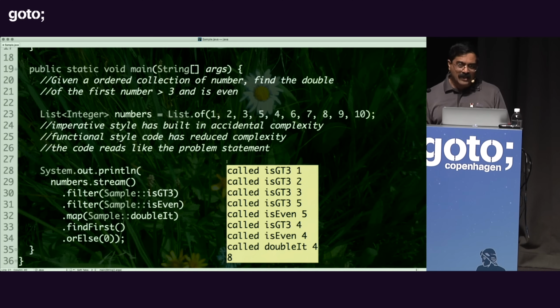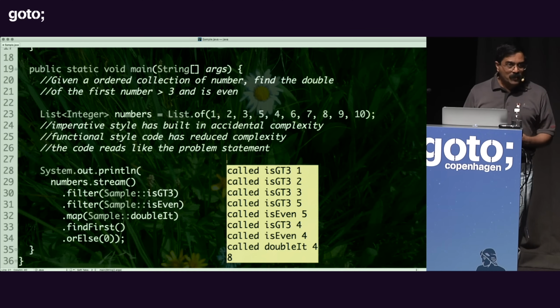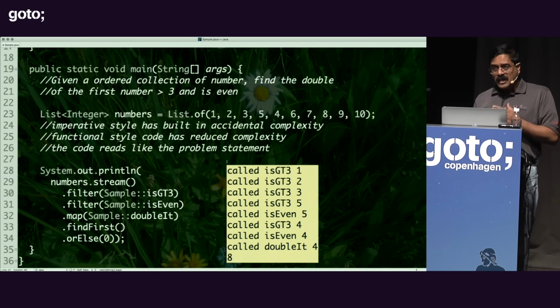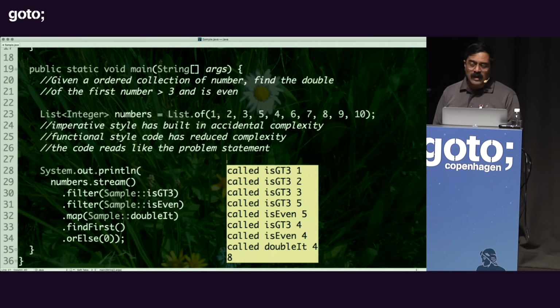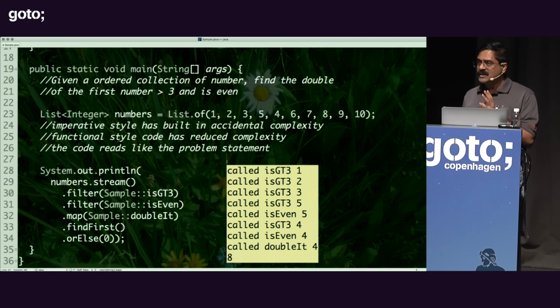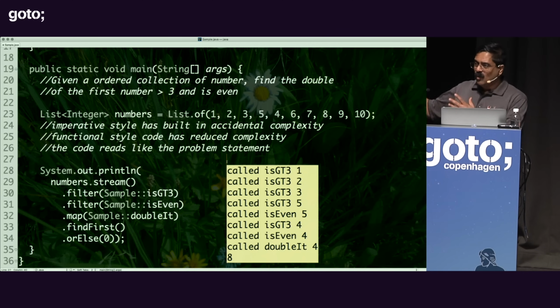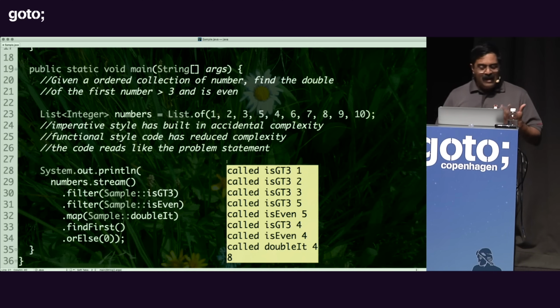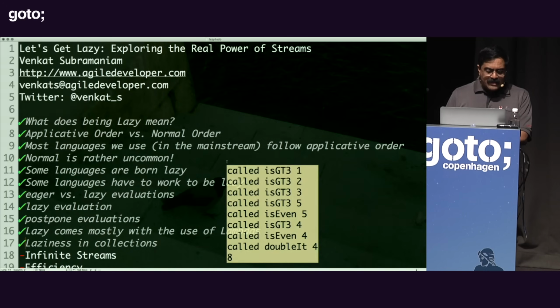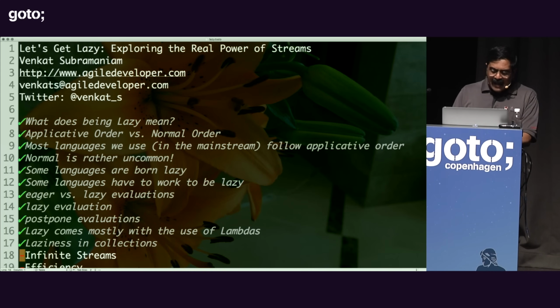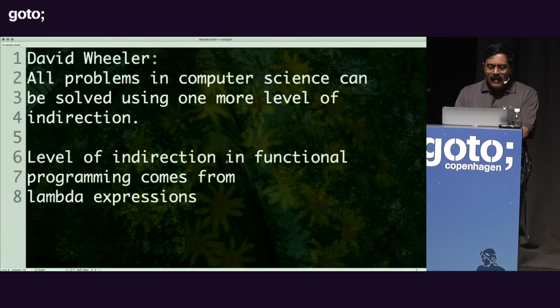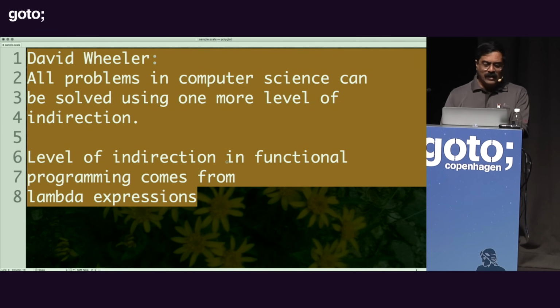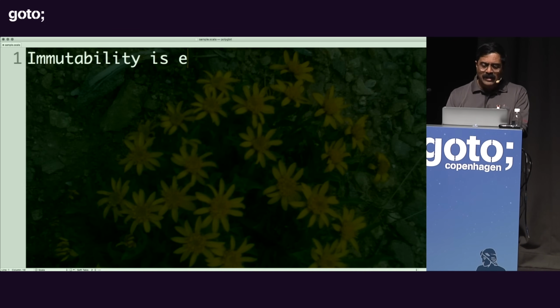And without laziness, there would be no fun using the expressive nature of the functional style of programming. This is especially true with big data projects. I work with clients who are dealing with literally millions of data items that they have to process, and when we deal with 70 or 80 million data items, we cannot be doing inefficient computations. Laziness really saves the day for us, and that becomes absolutely critical. So with that said, we have laziness, but what does laziness really lead to? To wrap this up, I want to really come back to this. Immutability is essential for lazy evaluation.